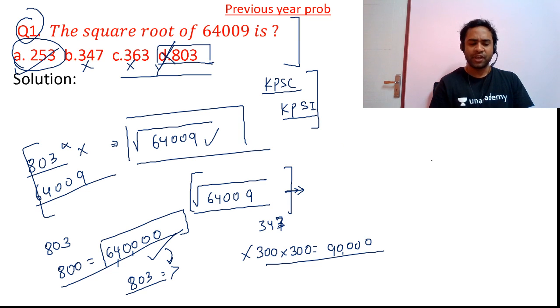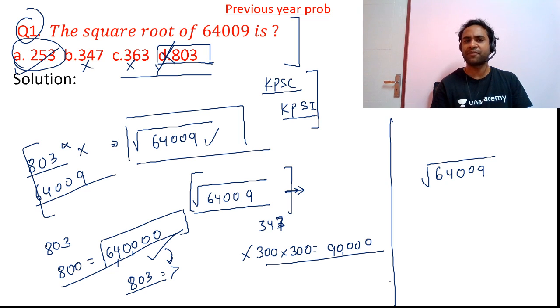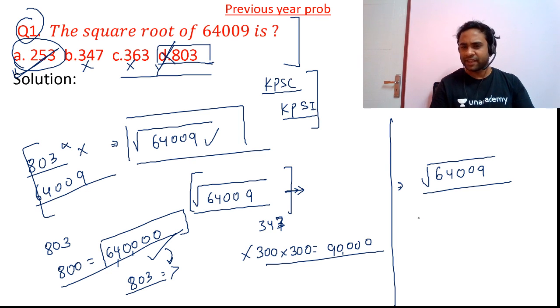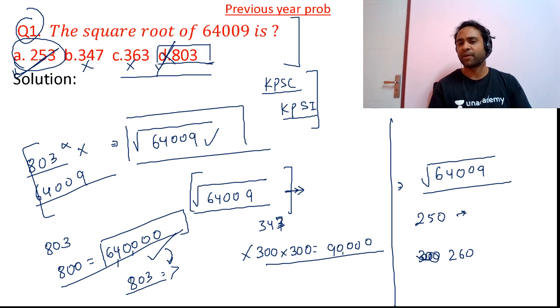And friends, if you want to solve it process wise, you need to calculate the square root of 64009. We have already answered that option A is the correct answer. Now if you want to solve it by the normal method, what will you do? So 64,009. Friends, this square will come in between 250 and 300 square. Okay, 250 to 260, this square will come.